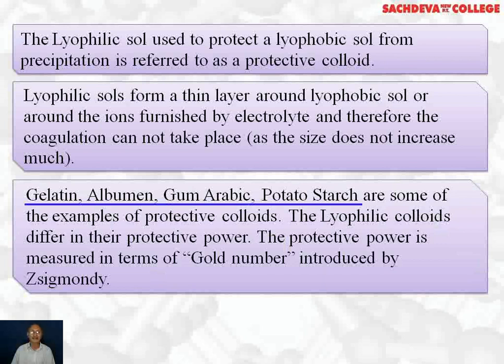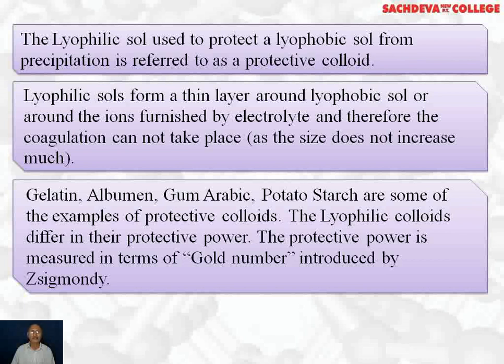Gelatin, albumin, gum arabic, and potato starch are some examples of protective colloids. Gelatin is used in ice cream. Albumin, the white of the egg, is used in cake. Gum arabic is used in ink. Potato starch is used in making cotton fibers stretched.